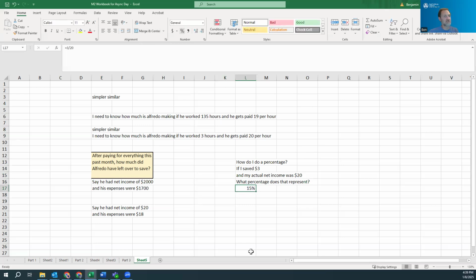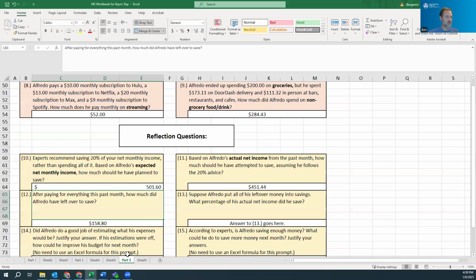You can format this as a percent. And basically, we're looking at the part, that's the part you saved, out of the whole, 3 out of 20 in this similar situation. All right. So that should give you what you need in order to do this problem. I'm going to go ahead and pause.